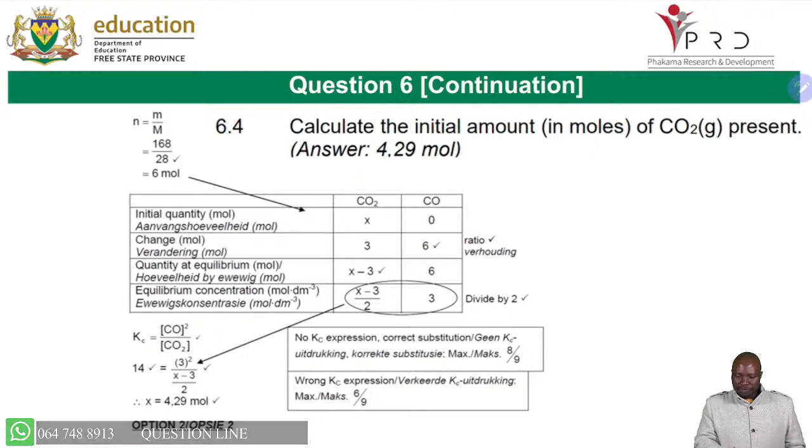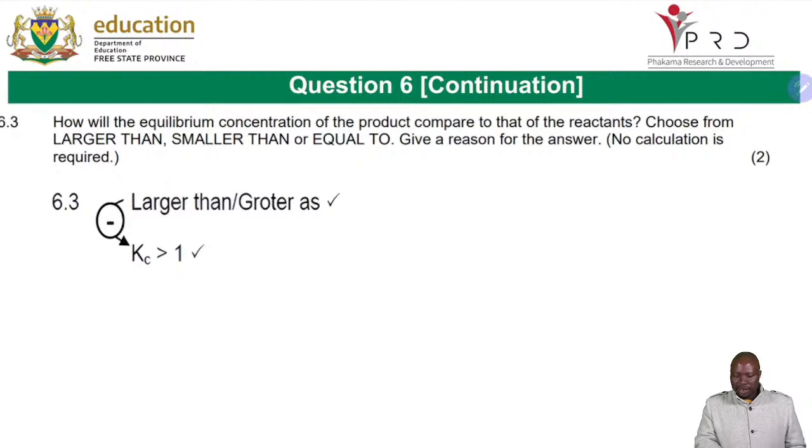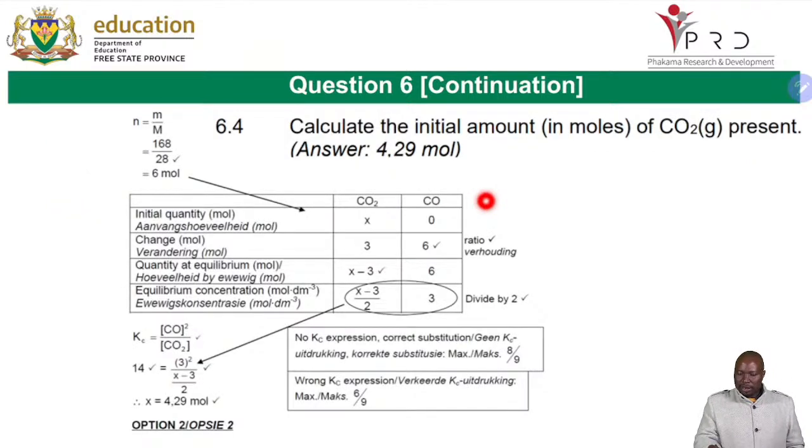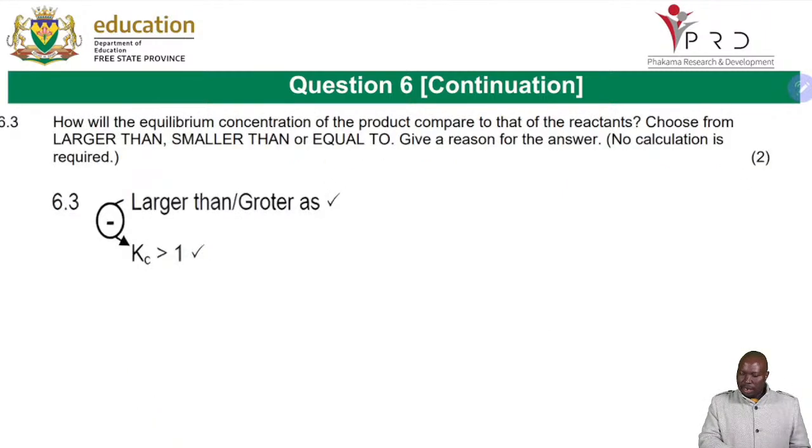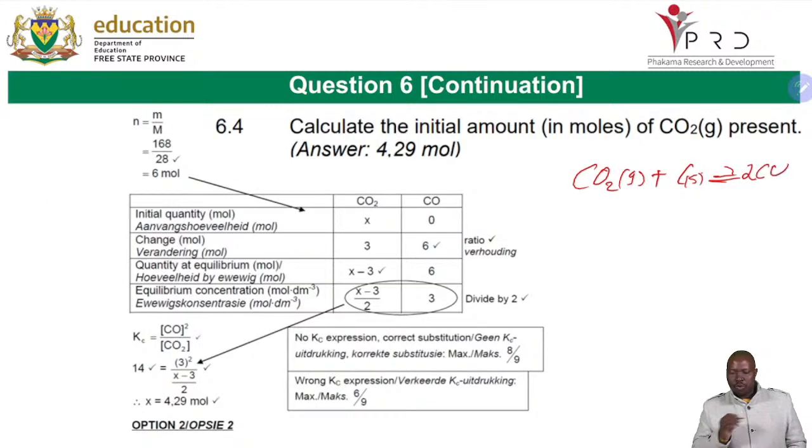CO2. If I can go back, you see the reaction there is CO2 gas plus C solid forming, so I must write it here. Sorry for that. It is CO2 gas plus C solid forming at equilibrium with 2CO. And there's a gas.